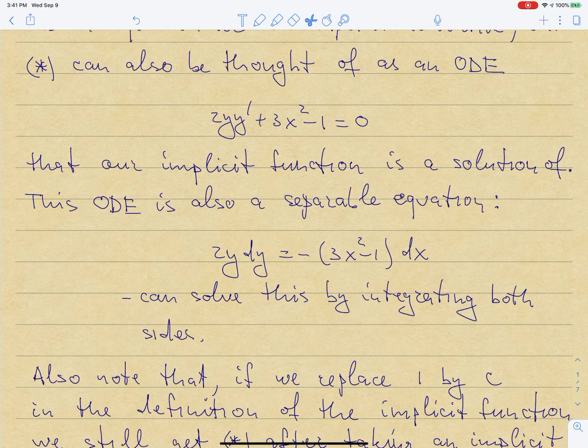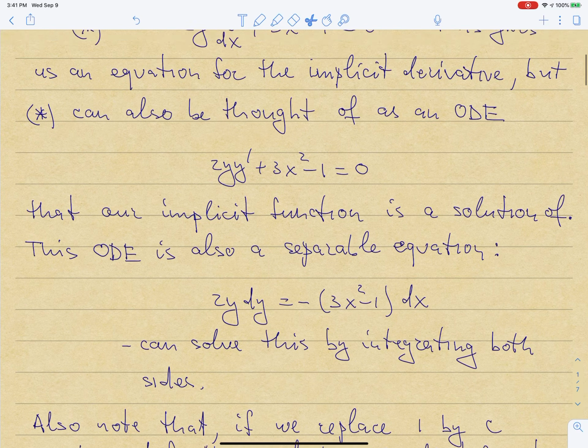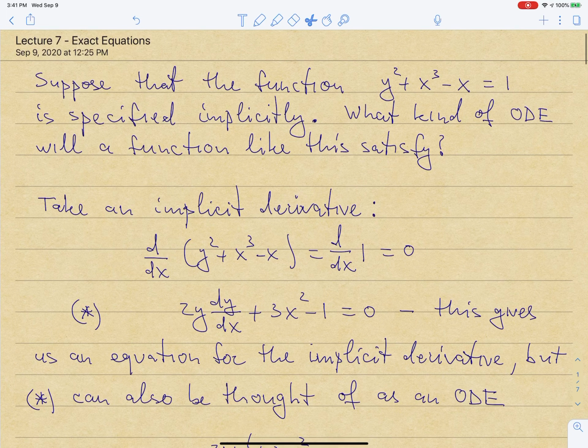What I want to observe first is that if I go back to my original implicitly defined function, and I replace 1 by any other constant, 2, 7, minus 50, any constant c, then when I take an implicit derivative of the equation, at the end of the day, I'll end up taking the derivative with respect to x of a constant, which will be 0.